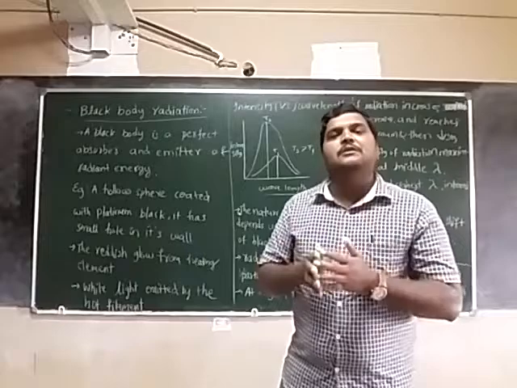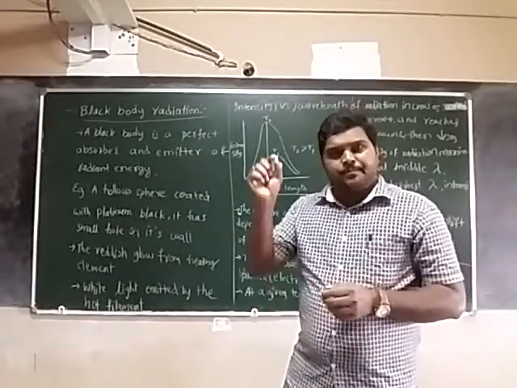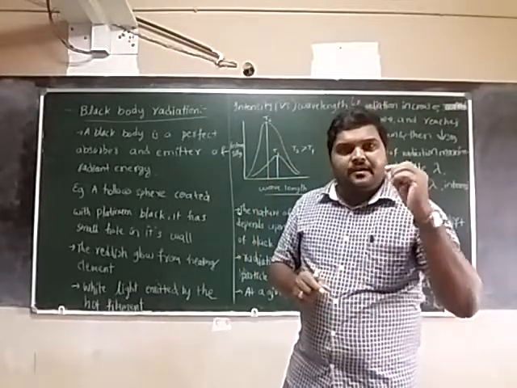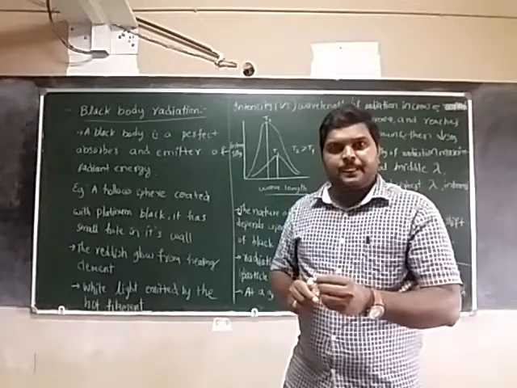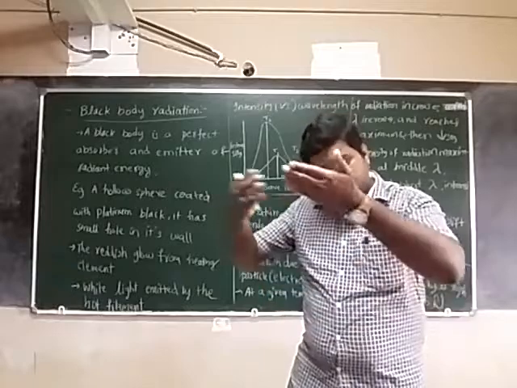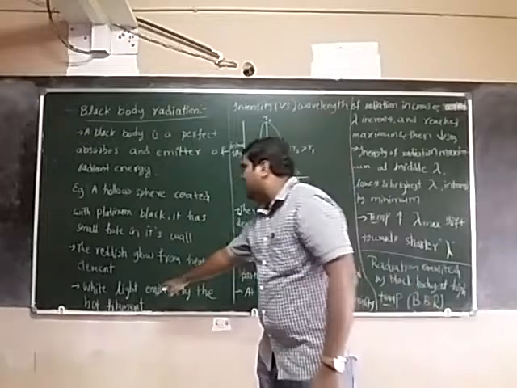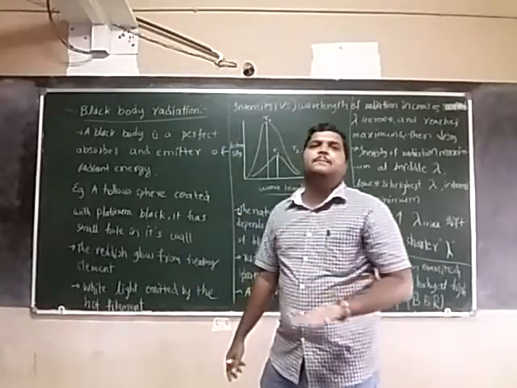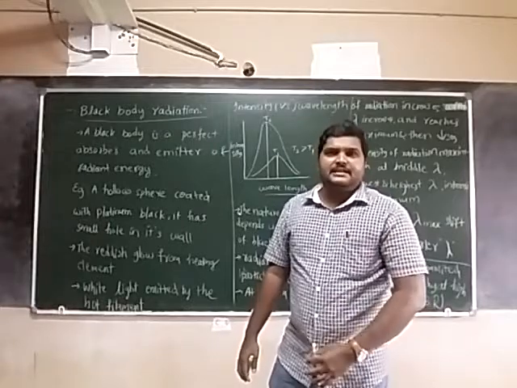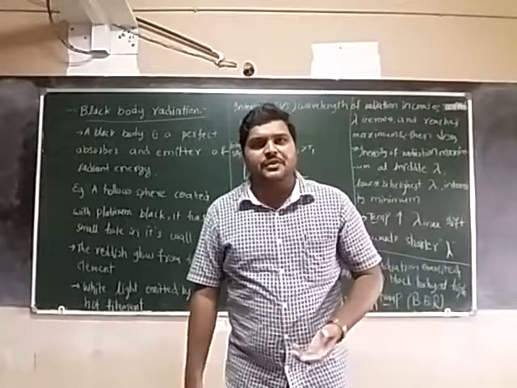So a hollow sphere coated with platinum black with a small hole on the wall, the reddish glow of an element, and white light emitted by a filament all act as black bodies. At the particular temperature, it absorbs all the energy and emits all kinds of energy.